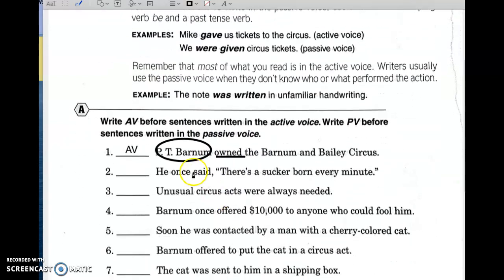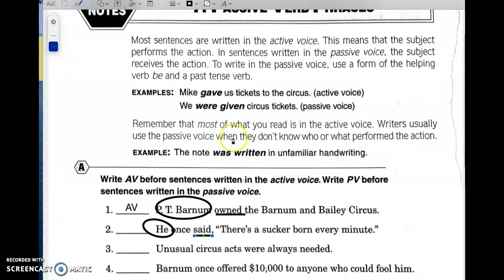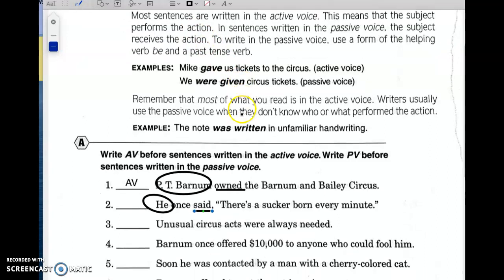He once said, "There's a sucker born every minute." Our subject here is he. He is performing the action of saying. He once said, okay? So notice, nothing is happening to him. He is performing the action. And again, if the subject performs the action, we have active voice.